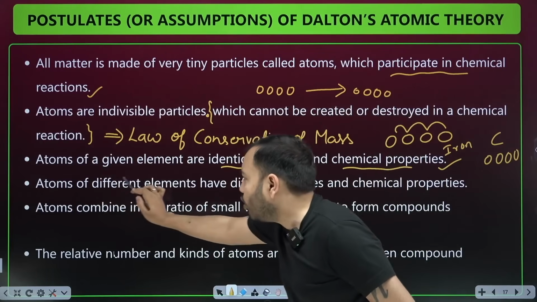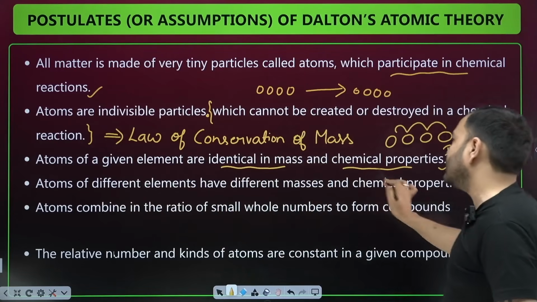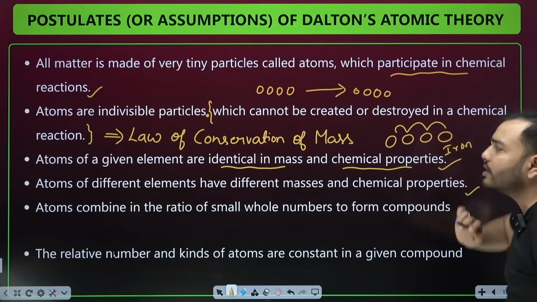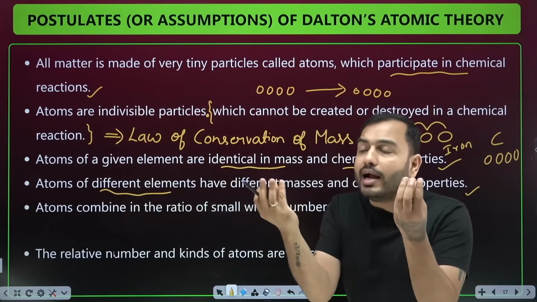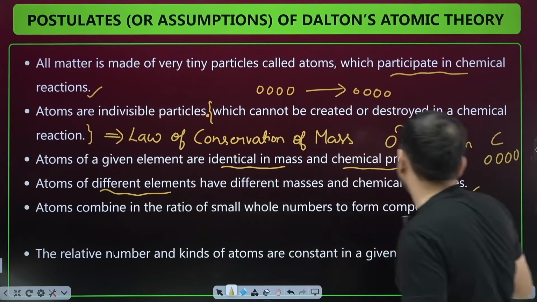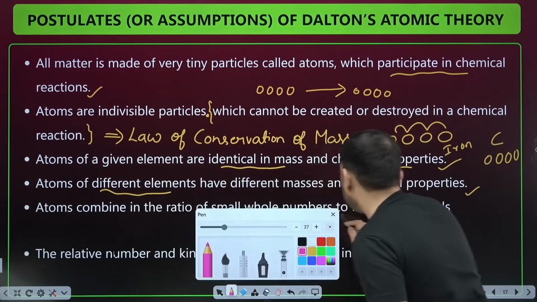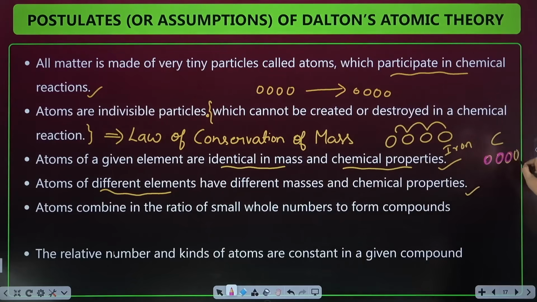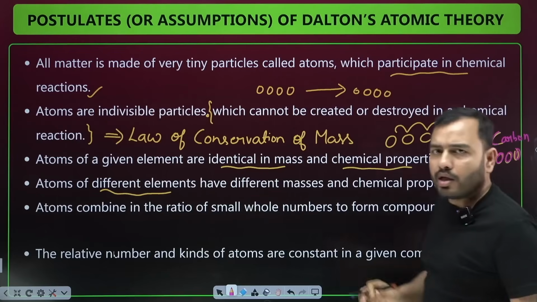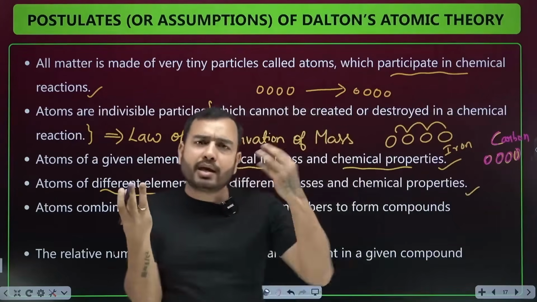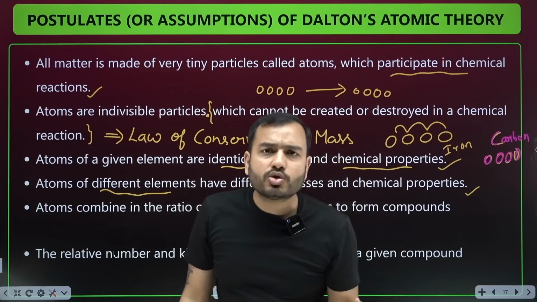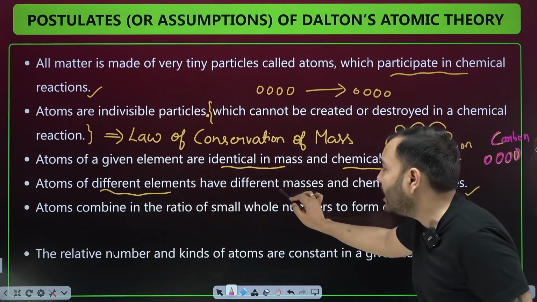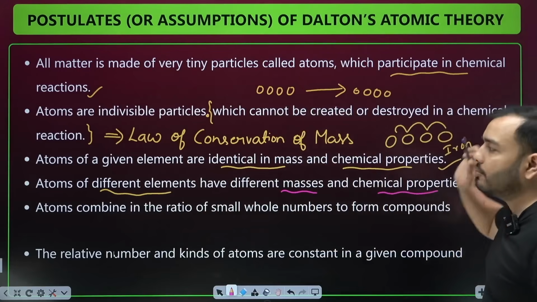Okay. Atoms of different elements have different masses and chemical properties. He said that same point in another way, that if you take atoms of different elements, the mass of all those atoms will be different. Suppose I have one atom of carbon like this, suppose it's pink colored. And I have one atom of, suppose, iron. So will both of these atoms look the same? No, they will be different. One atom will be big, one atom will be small, one heavy, one light. The chemical property of one will be something else, and another something else. So atoms of different elements have different masses and different chemical properties.